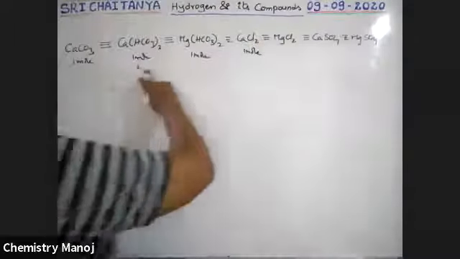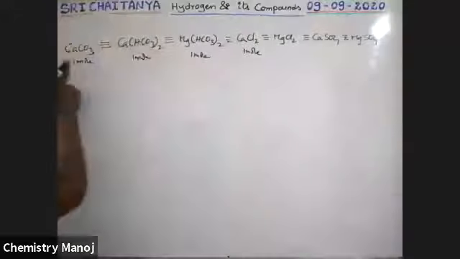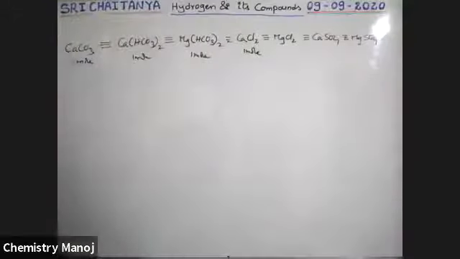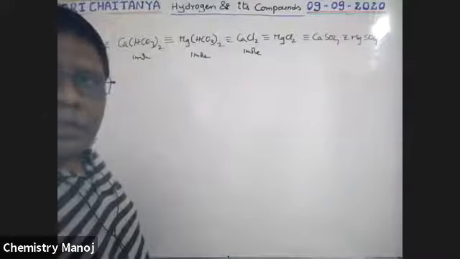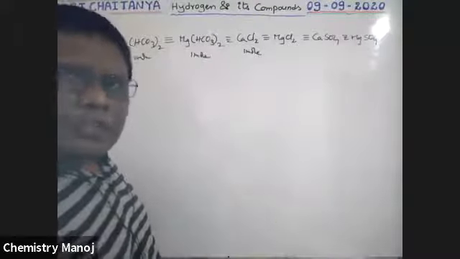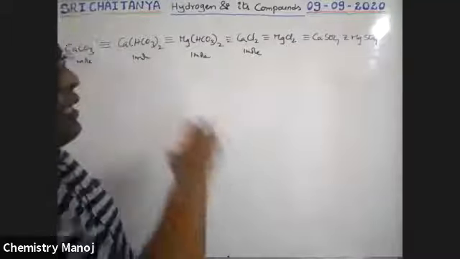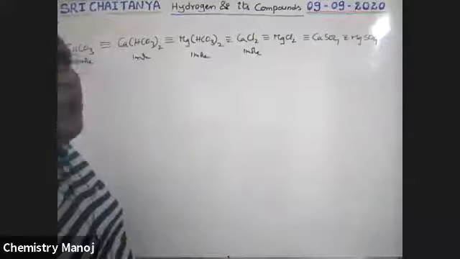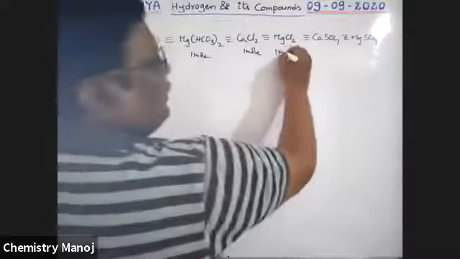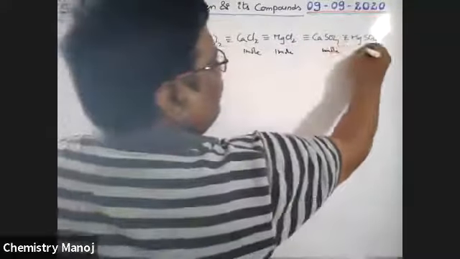That means whatever chemical is given to you, that value should be converted in terms of CaCO3. So the value corresponding to CaCO3 is the hardness of the water. 1 mole of this one, 1 mole of this one, 1 mole of this one.